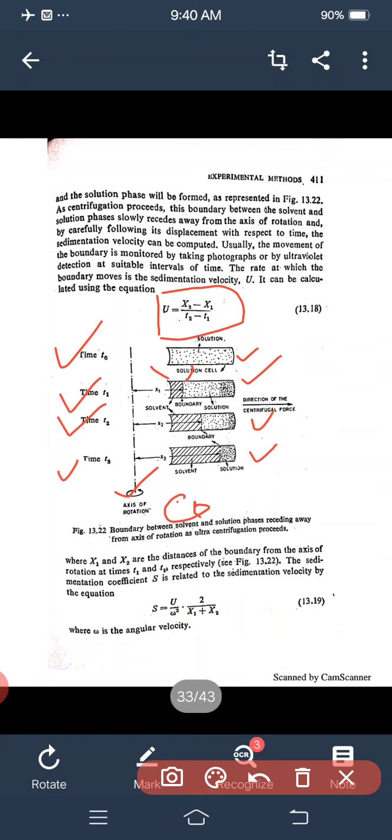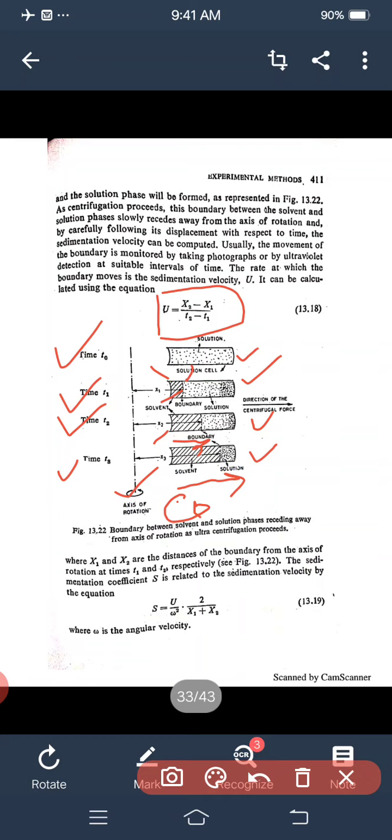At time t2, the distance of the boundary, x2, is enlarged and the boundary has shifted towards the solution. At time t3, the distance of the boundary has shifted further into the solution, more than the x2 distance.